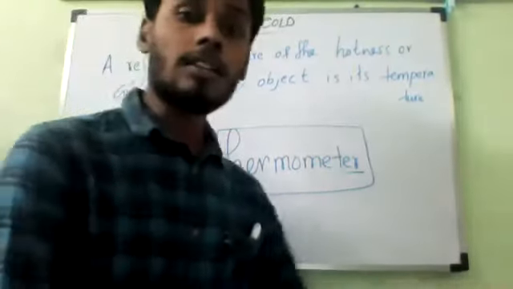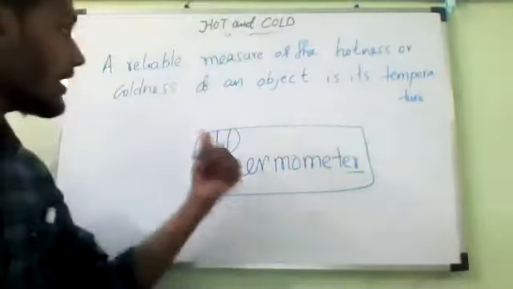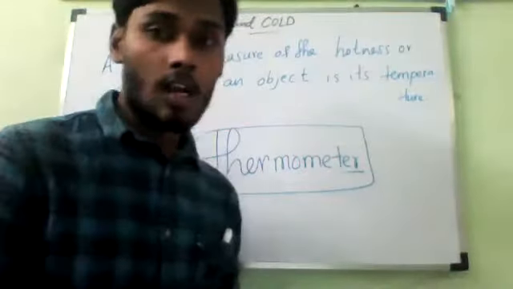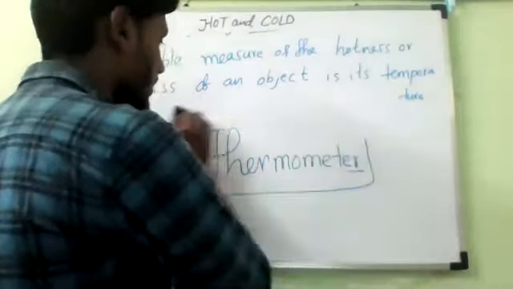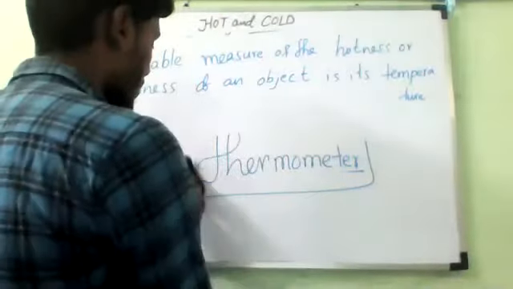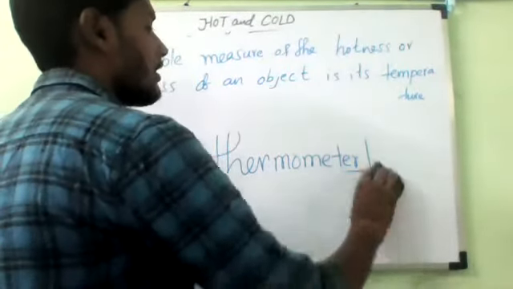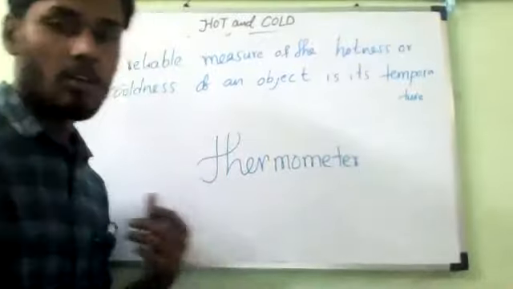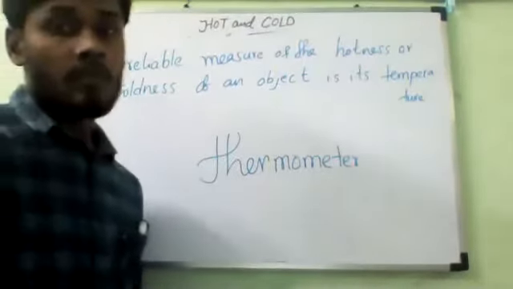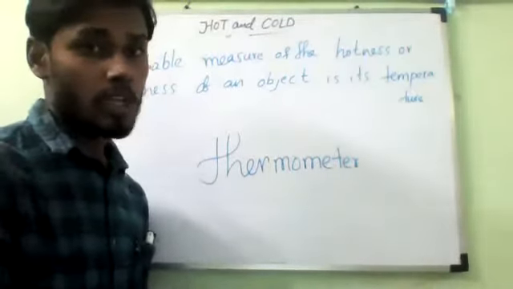A reliable measure of the hotness or coldness of an object is its temperature. Temperature. Now you can write.